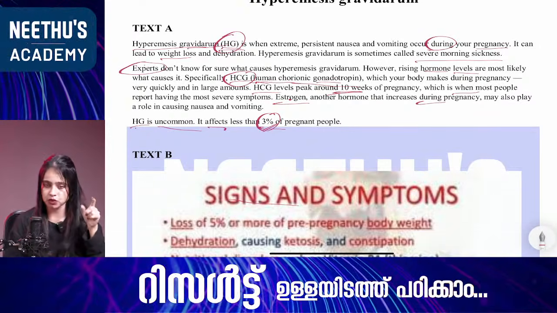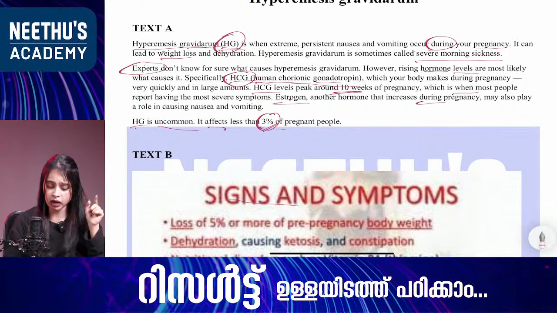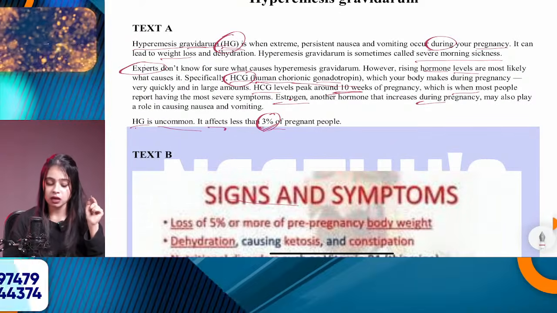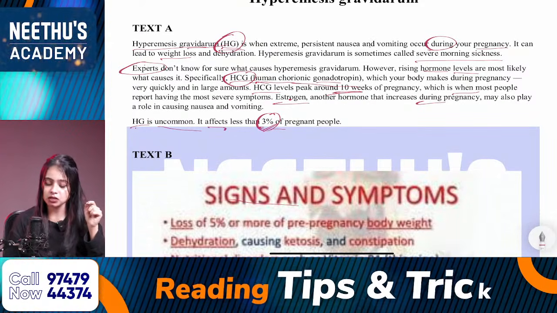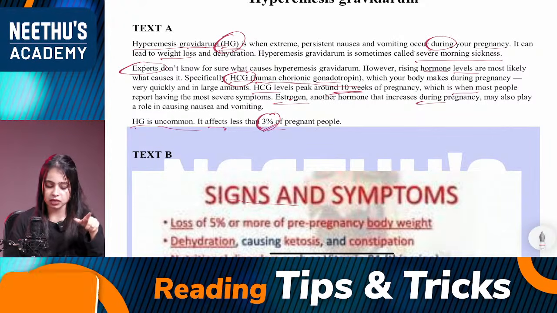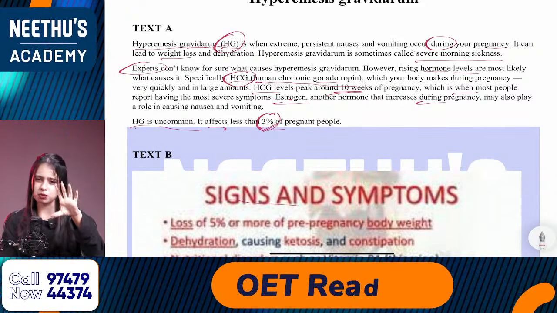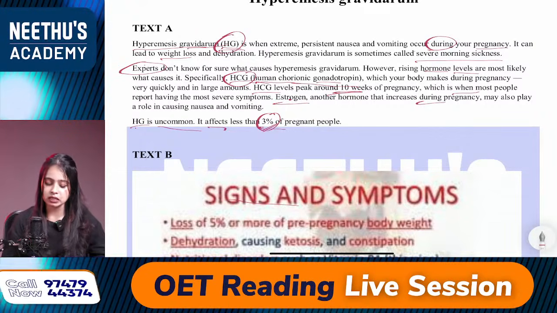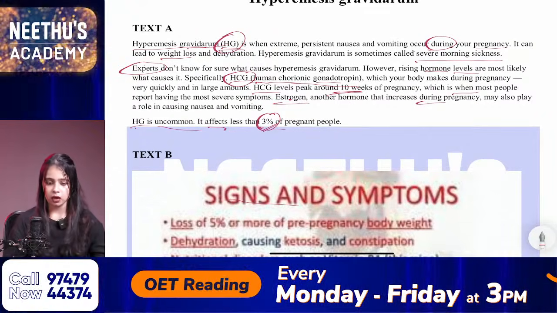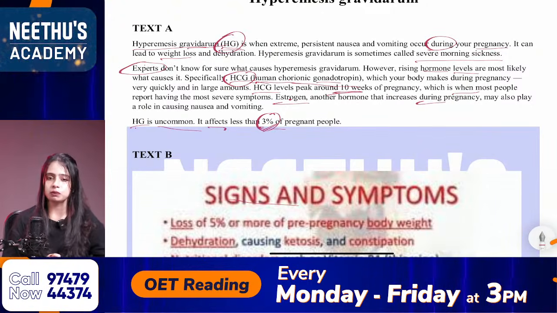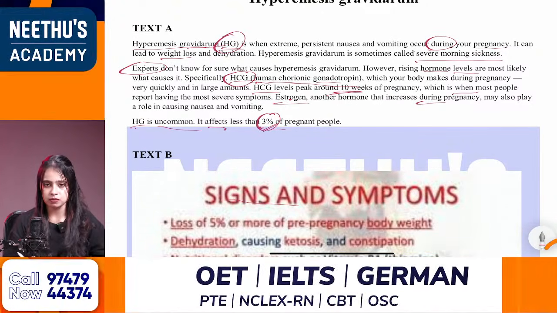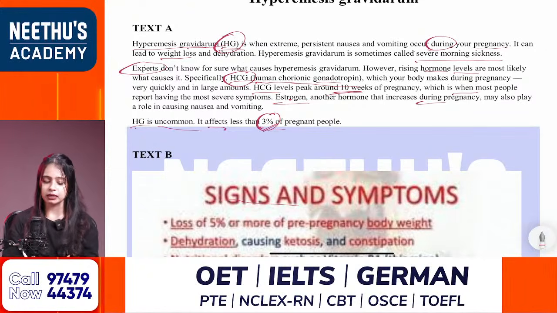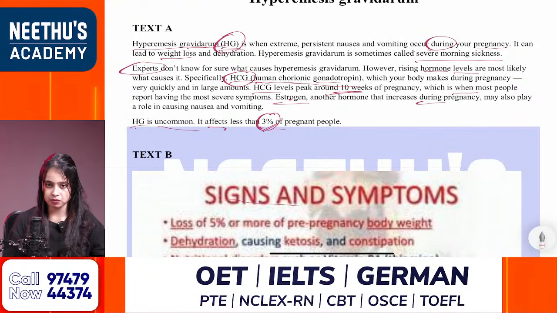So what is the first line here? Hyperemesis gravidarum is when extreme persistent nausea and vomiting occur during your pregnancy. And what about the last line? This is a very small text, so I am just reading the last line here: HG is uncommon, it affects less than 3% of pregnant people. And the final one, all the bullet points. No bullet points here. So this is how we are marking keywords from the text.